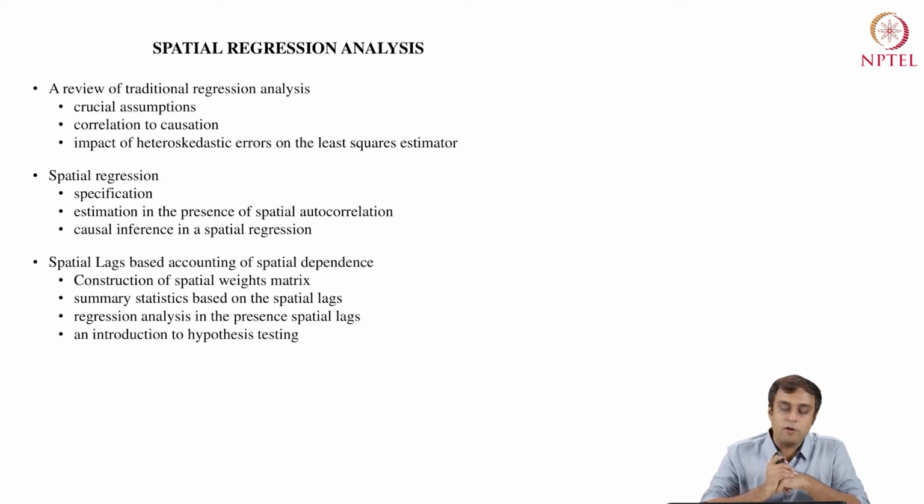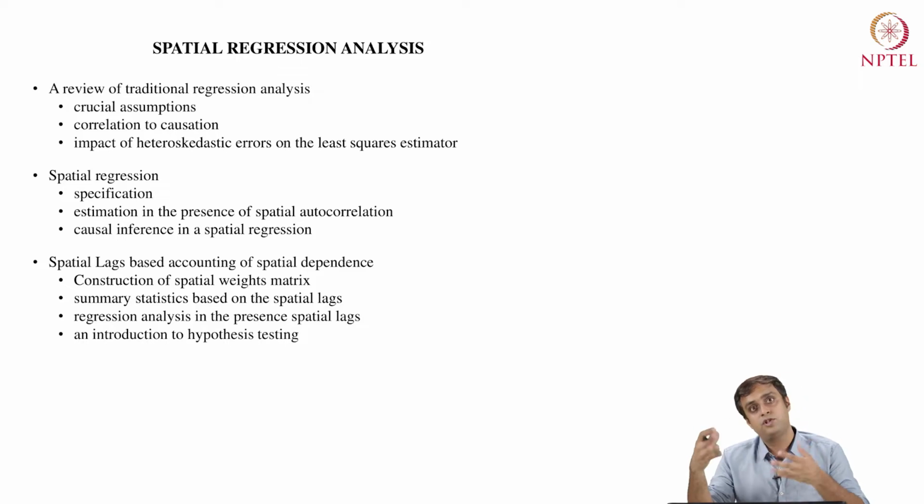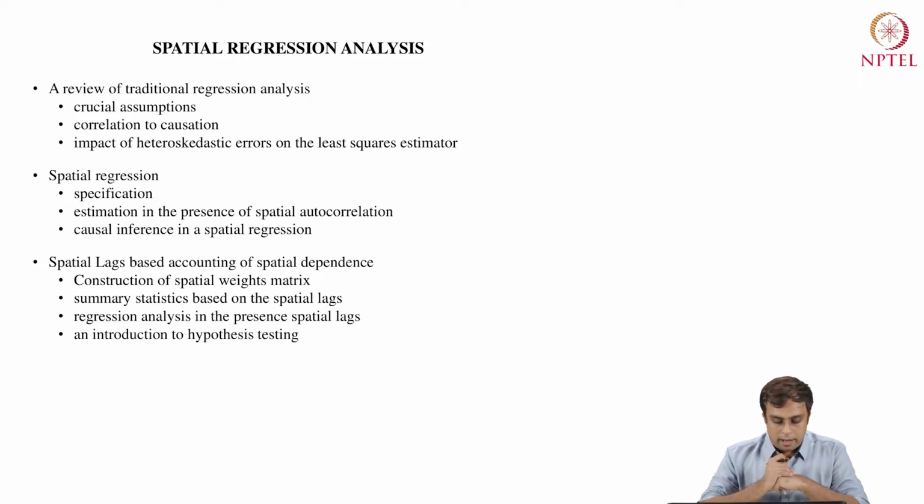Then we will move on from this non-spatial regression to a spatial regression, where we will look at the specification of spatial dependence. What are the alternative ways of specifying spatial dependence in regression models? Then we will study the estimation of model parameters in the presence of spatial autocorrelation or spatial dependence. And finally, we will think about causal inference in a spatial regression, right? So we will review these things.